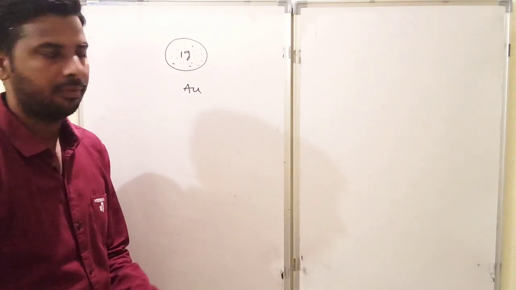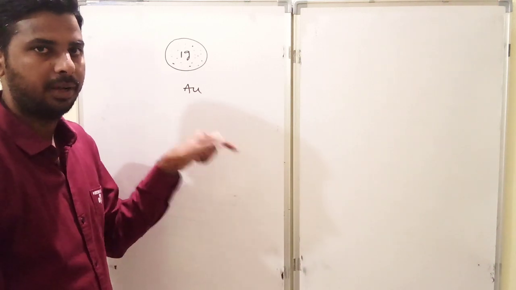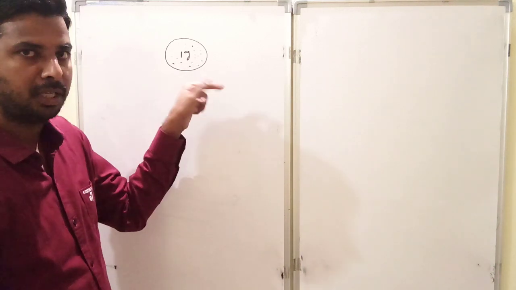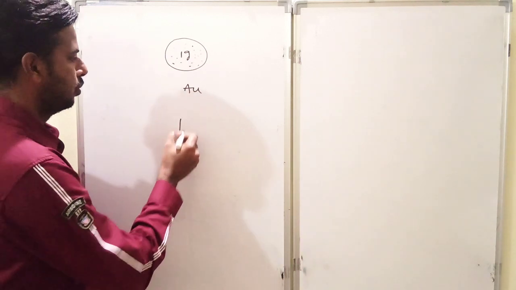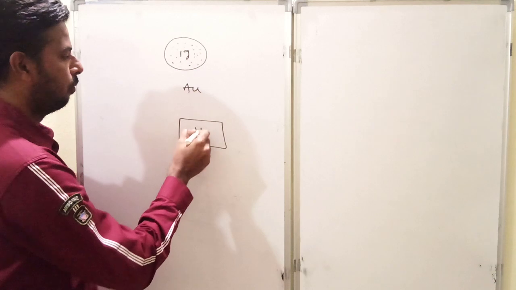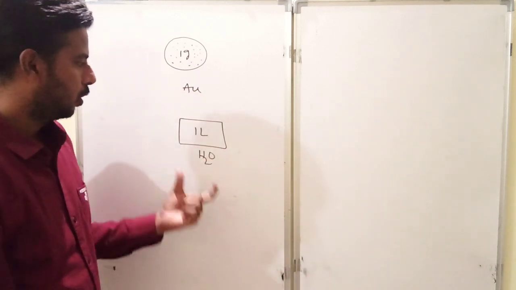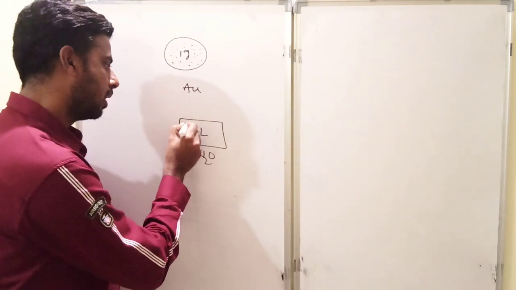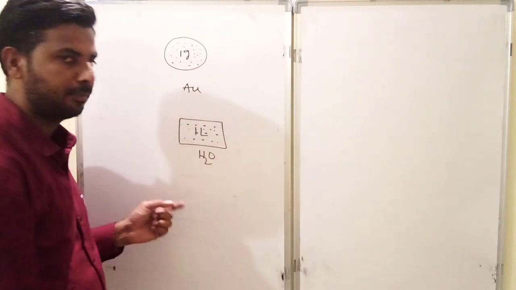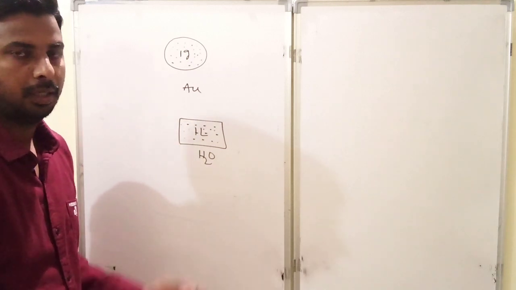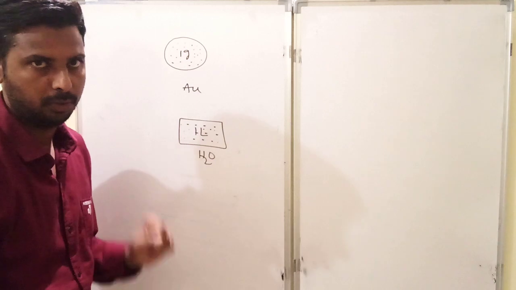In our routine life, are you using that notation? It is not correct. But scientifically, we are using the number of atoms in a particular element. Similarly, just assume this is one closed container with 1 liter of water. Water is a molecule. So do you know how many water molecules are present in 1 liter of water? Can you express this water in terms of molecules? In our routine life, it is not possible, but scientifically it is possible.